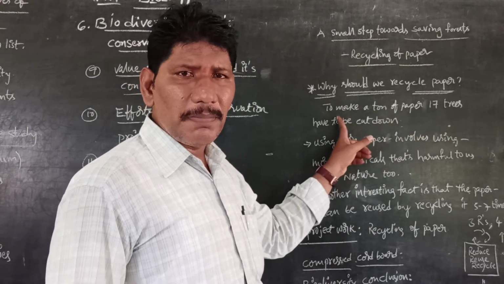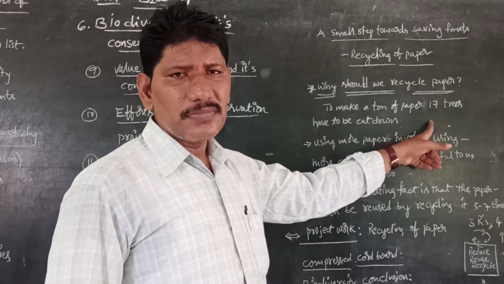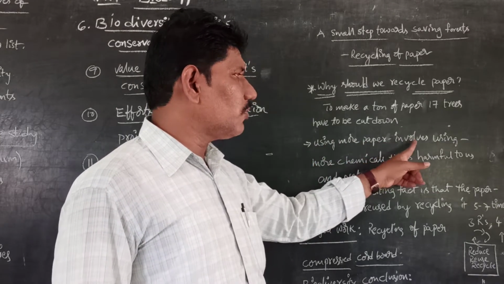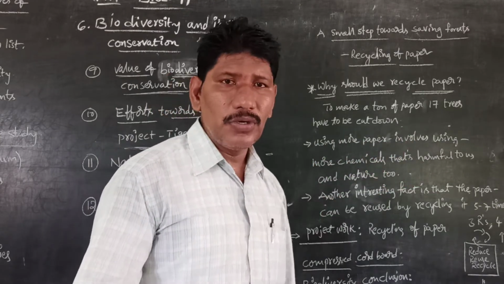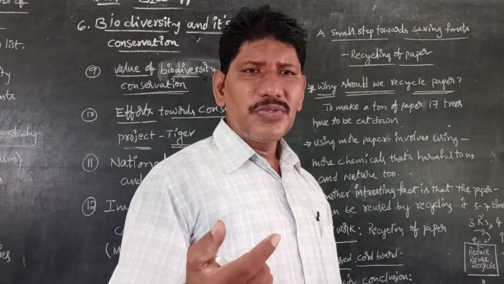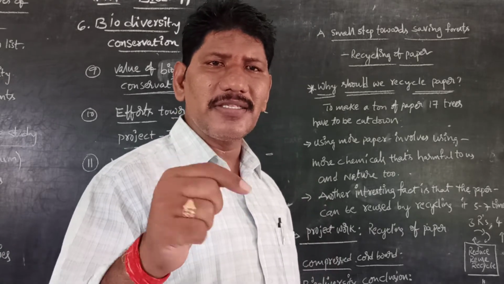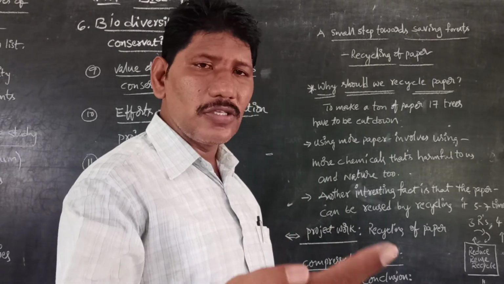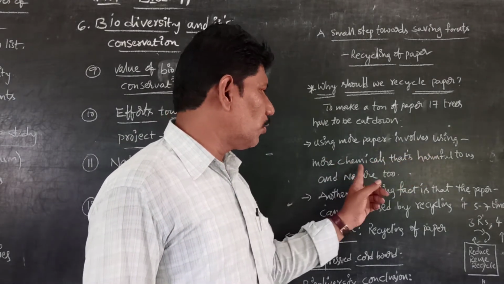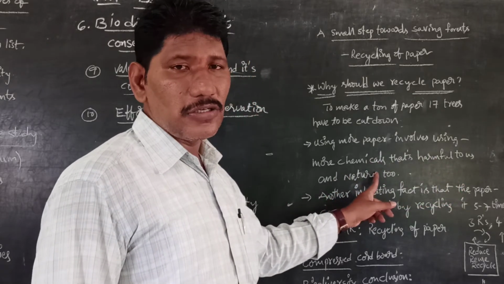When we are wasting paper, we are wasting trees. Using more paper also involves using more chemicals. Recycling of paper is a separate strategy. In making paper, they use more chemicals, which are very harmful to us as well as other organisms and nature.